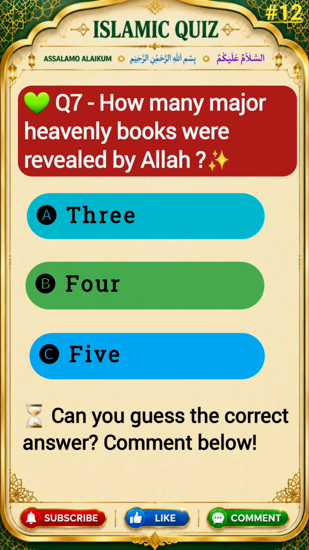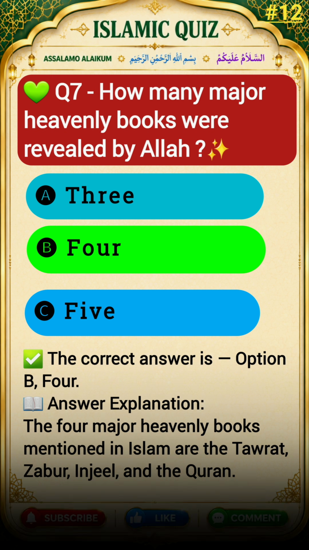Question 7. How many major heavenly books were revealed by Allah? Options are A. 3, B. 4, C. 5. The correct answer is option B, 4.